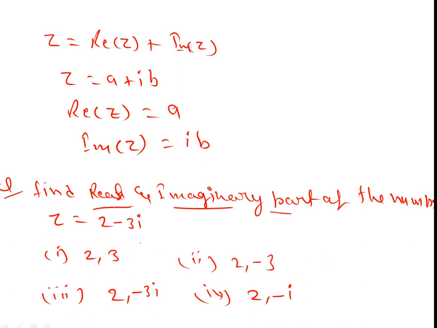So the question is what the real part is. Comparing with a plus ib, a is 2. Every option contains 2. Then what is the value of ib? ib is minus 3i. So the third option is correct.